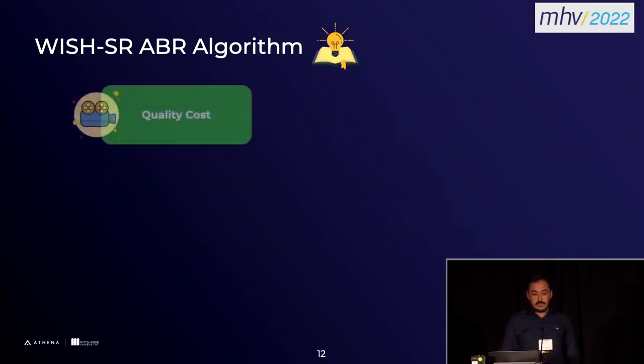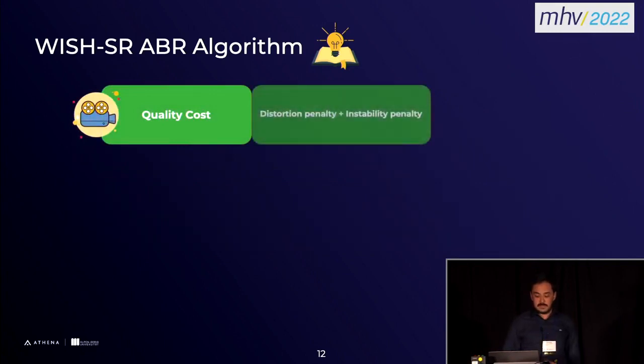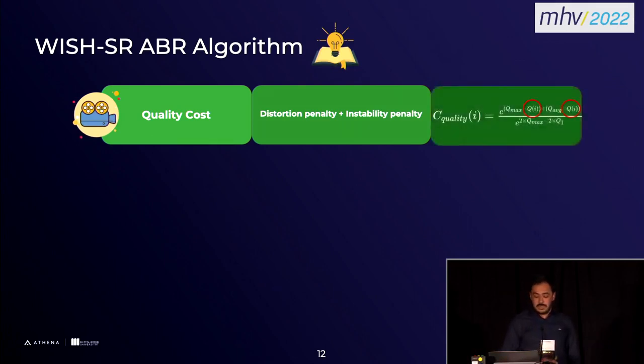And then we have the quality cost. This is actually composed of 2 components. One is the distortion penalty. The second one is the instability penalty. Distortion is how much quality we lose compared to the requested highest quality segment. And this instability is how much quality we lose compared to the average quality we got throughout the playback. This is the formulation.